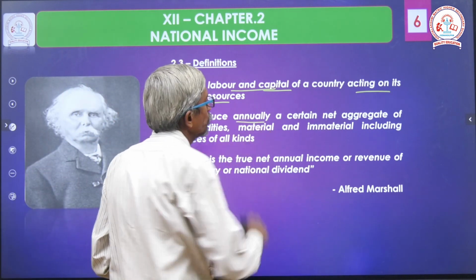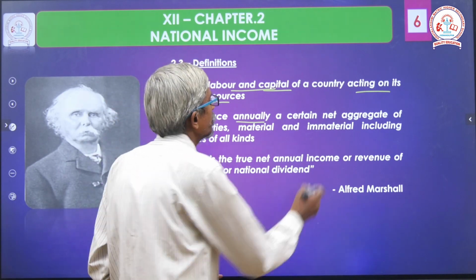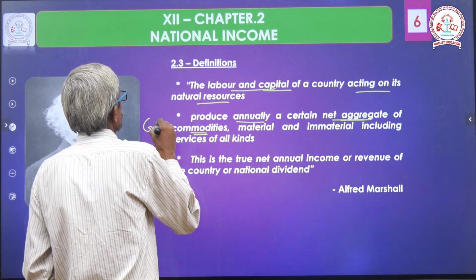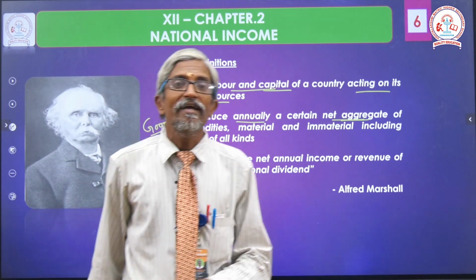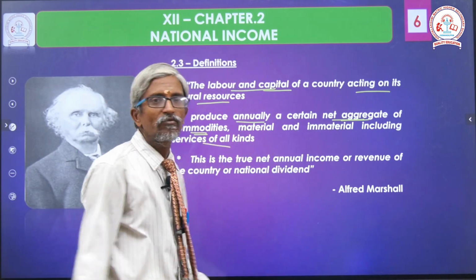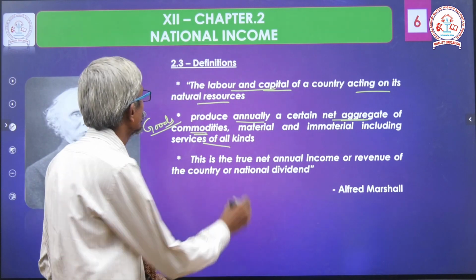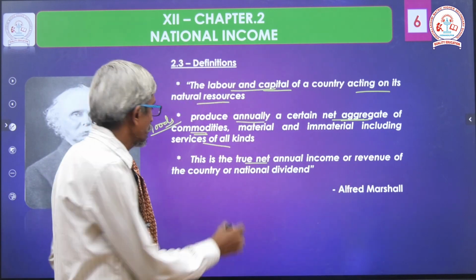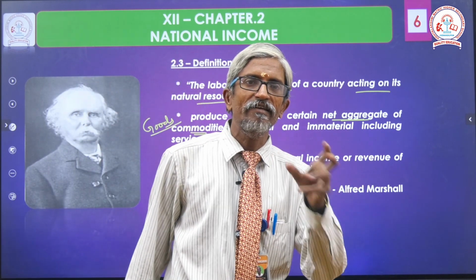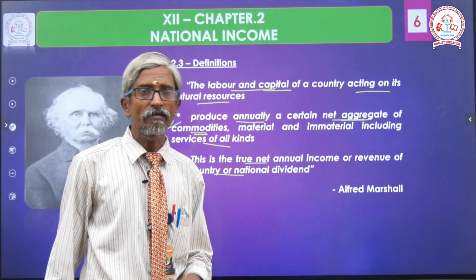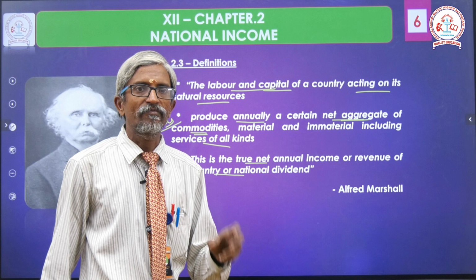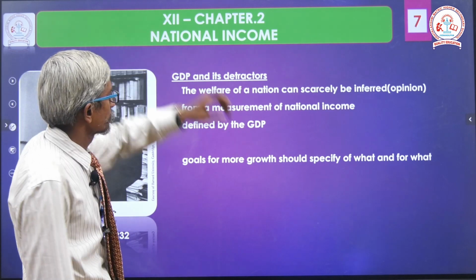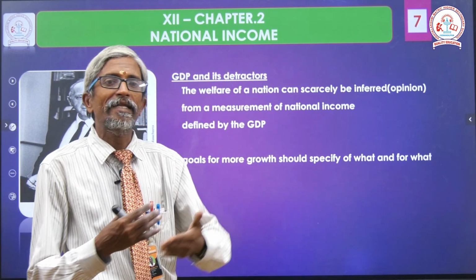Next, produce annually a certain net aggregate of commodities. Commodities means goods, material and immaterial, including all services. This is a true net annual income or revenue of the country or national dividend. This is a definition set by Alfred Marshall. It's a 2 mark definition for national income. First definition. Okay.